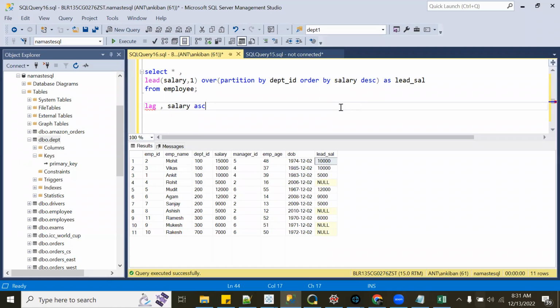Ankit, what is the order of execution in this case? Does it identify the partition by, then order by, and then select the data? Right. So any window function will do partition by first, right? Because within each partition it has to define the range. So obviously partition by will happen first. And then order by happens, because as per order by it has to generate whatever lead, lag, rank, row number, whatever.